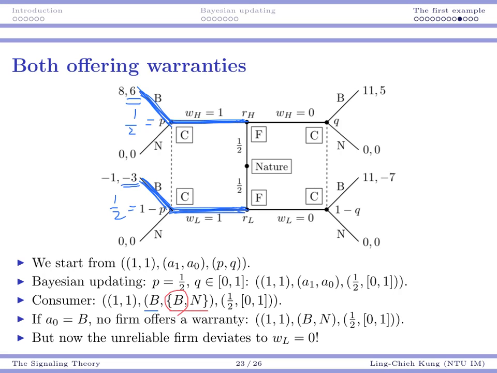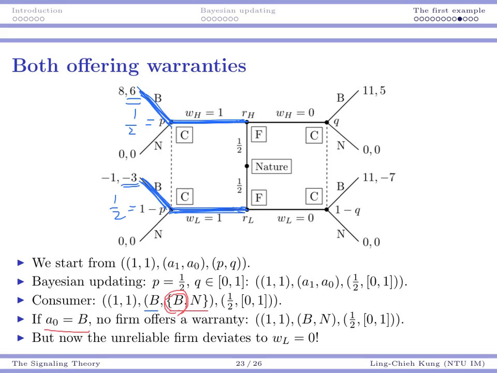Or I am saying that if the consumer chooses to set A0 to B, then both companies will think, if I choose not to offer a warranty, the consumer will still buy it. Then I don't need to pay for the warranty cost, right? Then either company is going to earn $11, which is larger than its previous payoff. So it's impossible for A0 equals B as part of the equilibrium in this case. So we would say that it must be N in this case.